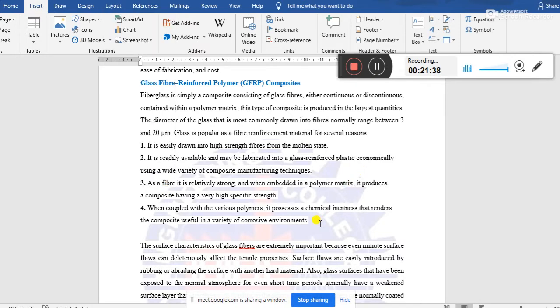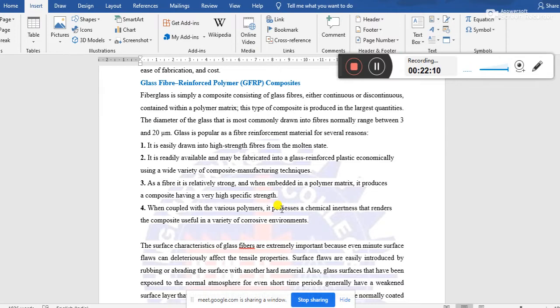The glass can be made very strong, and glass fibers may be easily embedded into the polymeric matrix. Also, glass is an inert material, that's why chemical reaction is not possible in glass.